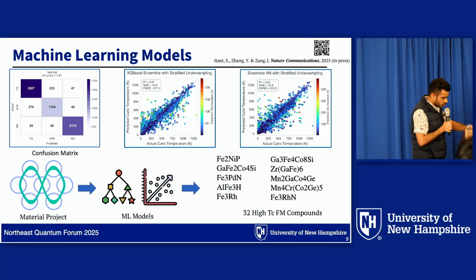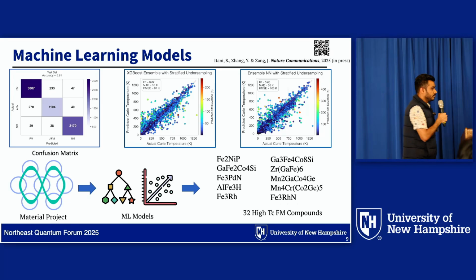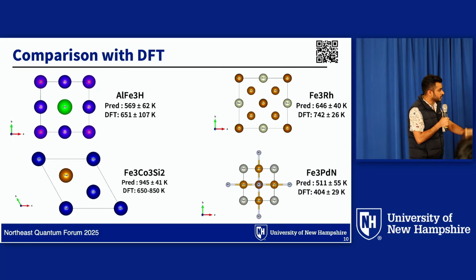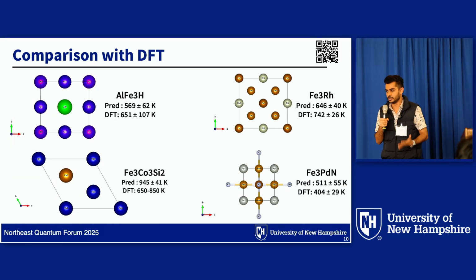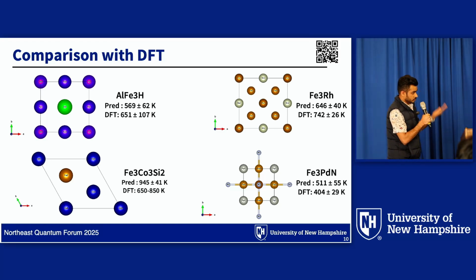And using these two different prediction models, we implement this model on the Materials Project, and we identify some compounds which have a Curie temperature greater than 500 Kelvin. Out of these 32 high-TC ferromagnetic compounds, 7 are rediscovered. We found later that these 7 compounds already have measured experimental values, and those also match nearby.